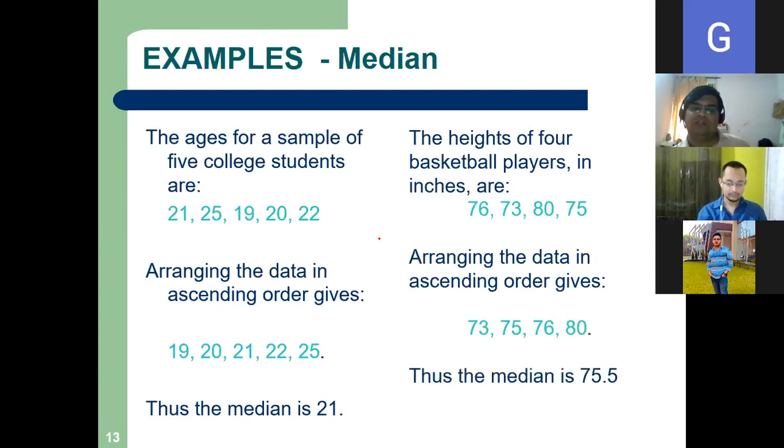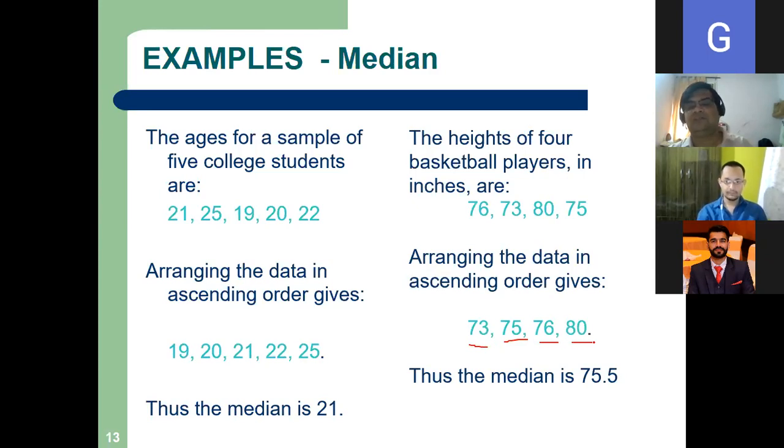But suppose I am having this sort of data set, right? So here we will arrange them in ascending order: 73, 75, 76, 80. Then we take the average of the middle two, that is 75 and 76. If we take the average, we get 75.5. So two cases may occur.